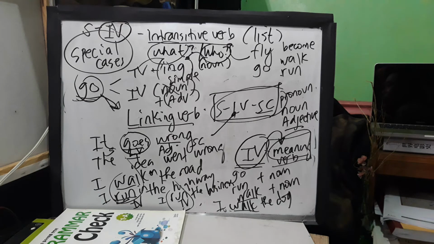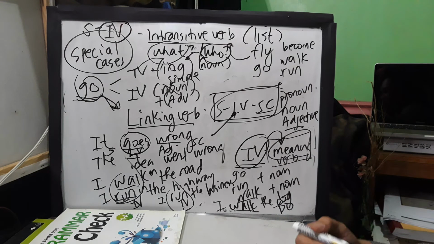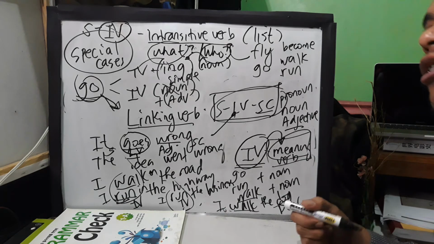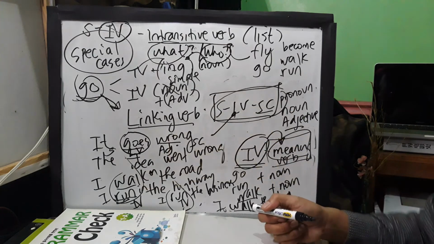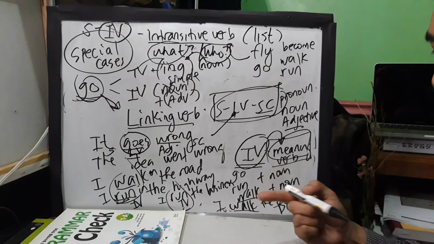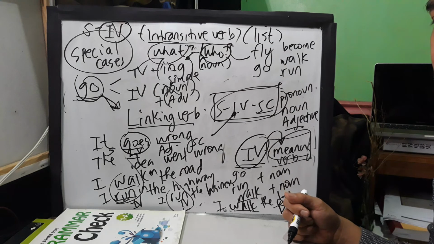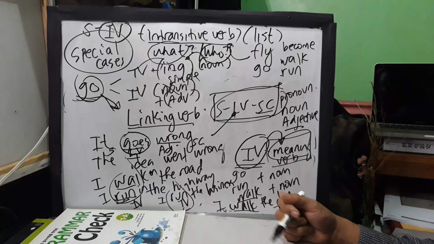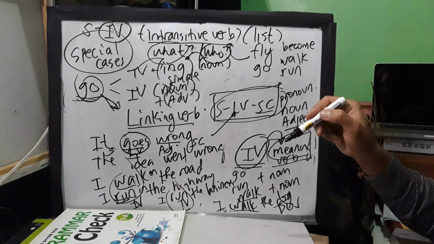Why? As I told you, transitive verb answers to question what and who. So in this case, dog here is what? A direct object. Again, direct object can be further explained on our next pattern, but this video, guys, just let you know that do not be confused, because again, I repeat, if you check the list of intransitive verbs, there are verbs that are given there like this example: run, walk, fly, go, run.